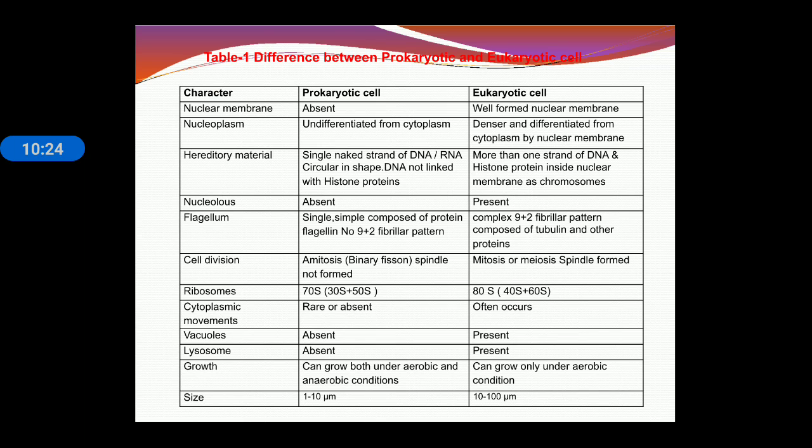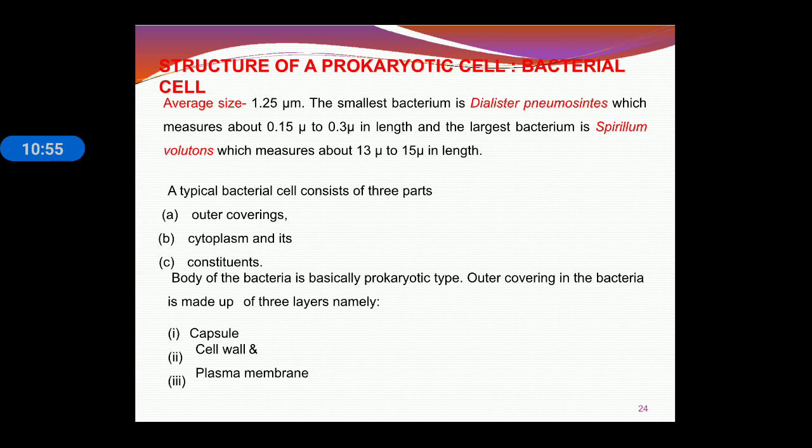And this table number 2 again represents the difference between prokaryotic and eukaryotic cell. Nuclear membrane is absent in prokaryotic, present in eukaryotic. Nucleoplasm, then hereditary material. Nucleolus is absent in prokaryotic, present in eukaryotic. Flagella is simple in prokaryotic, complex in eukaryotic. Cell division: binary fission is there generally, in eukaryotic mitosis. Ribosome is 70S in prokaryotic and 80S in eukaryotic. Cytoplasmic movement is rare or absent in prokaryotic, often occurs in eukaryotic. So these are the main differences that must be remembered.